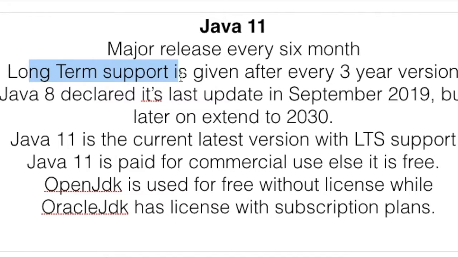And there's one more thing. Recently they declared that September 2019 has the last update of Java 8, and after that they will not support Java 8. Because of that, Java 11 is released. Because Java 11 is released as a version and it has the final long term support, more and more people are opting for it. But later on it was increased, I mean extended. So they have extended this LTS, I mean long term support, for Java 8 till 2030.